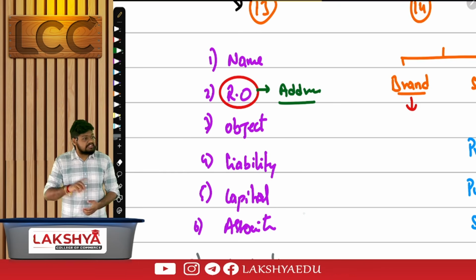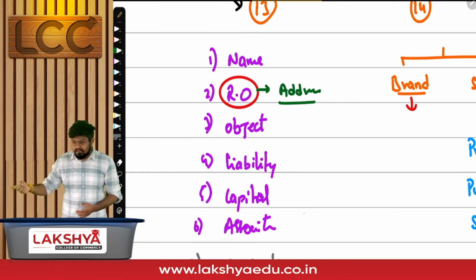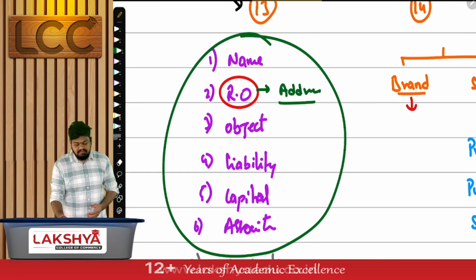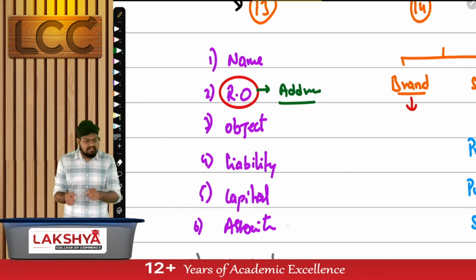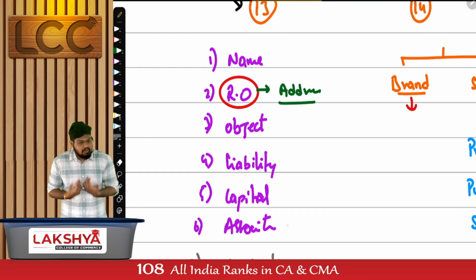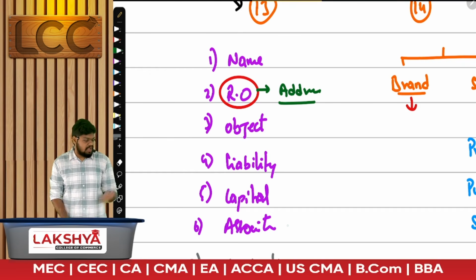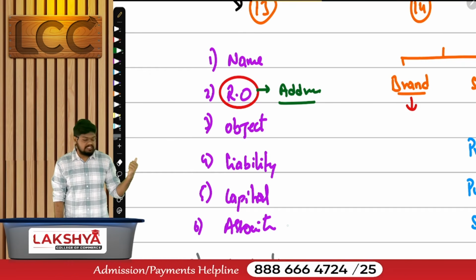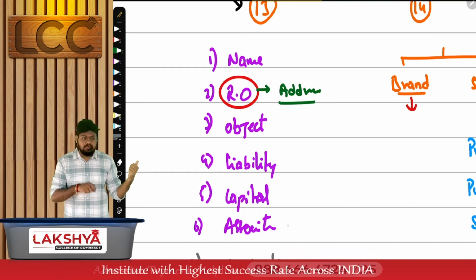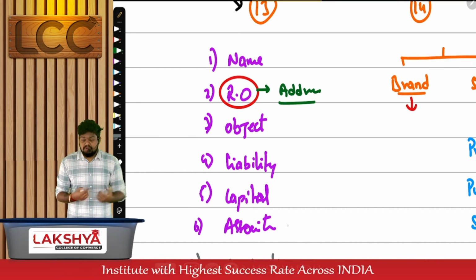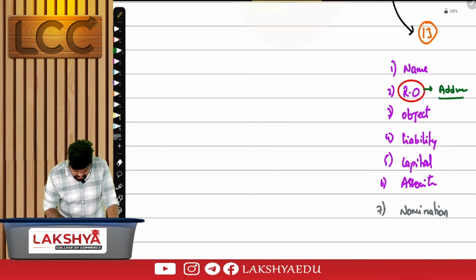When is the company's registered office established? After incorporation. But when is this document being drafted? Before. At the time when I'm drafting this document, I myself don't know where my registered office is. How can I mention the address? Possible? I'll simply mention only the state in which the company is proposed to be incorporated. Say this is Telangana.